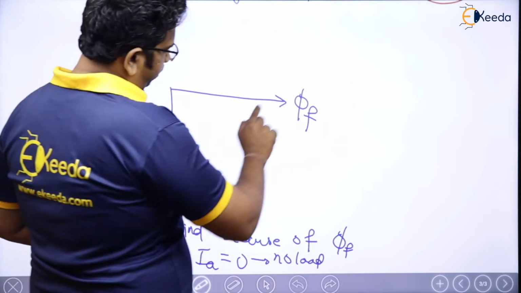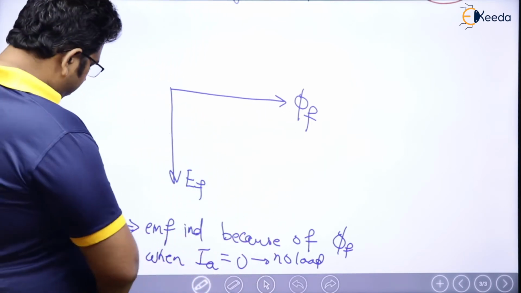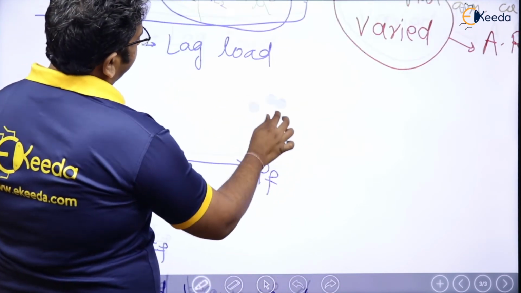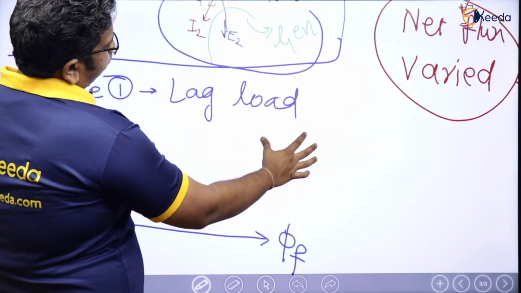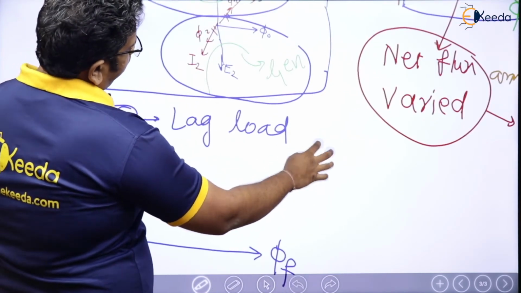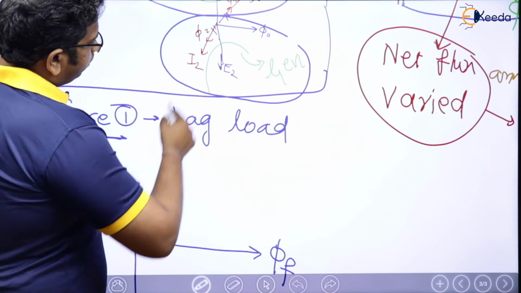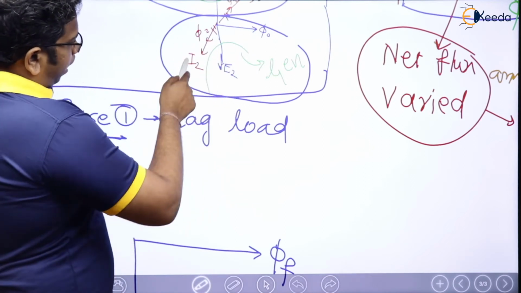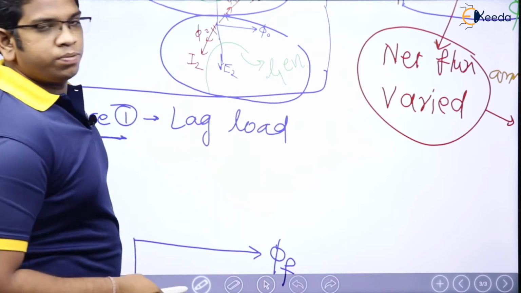Now see here, this is EF, and this is going to be phi F. Where is IA going to be? In case of a transformer phasor diagram, I2 was lagging E2, and I2 is replaced by IA.